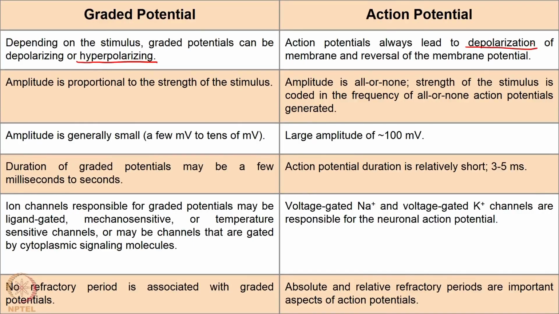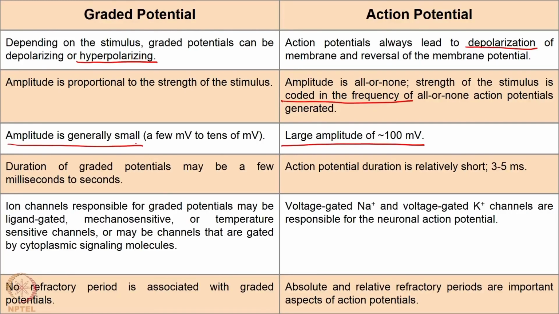And then the question is, how is the strength of the stimulus encoded? We said that the strength of the stimulus is coded in the frequency of the action potential, how frequently it happens, or the number of impulses per second. And in general, the amplitude of the action potential is relatively large, whereas the amplitude of the graded potential is relatively small.